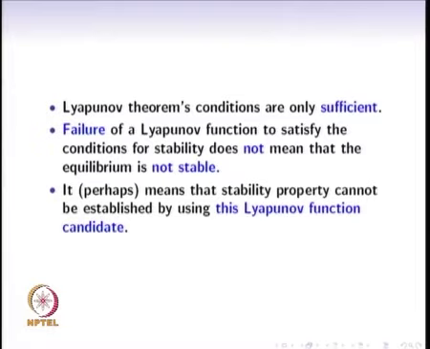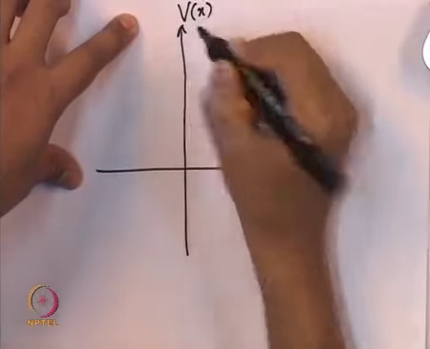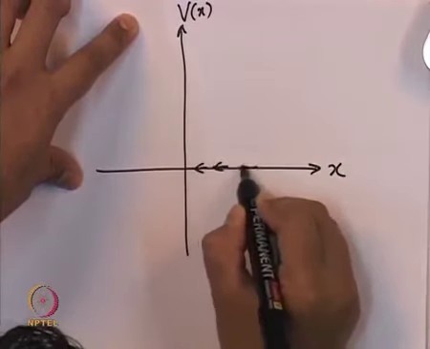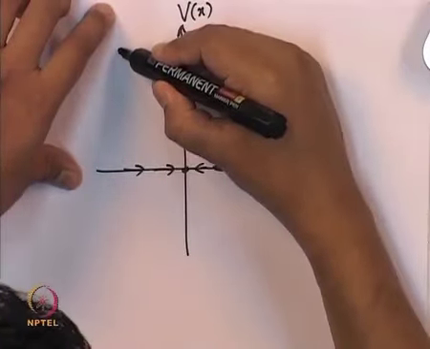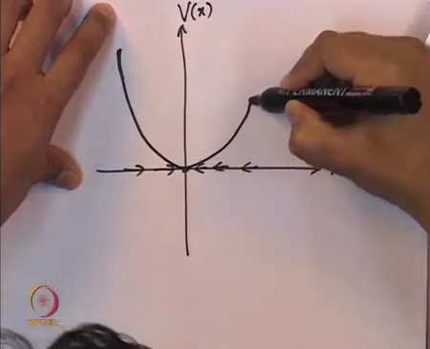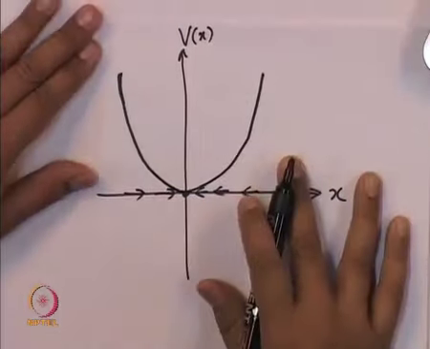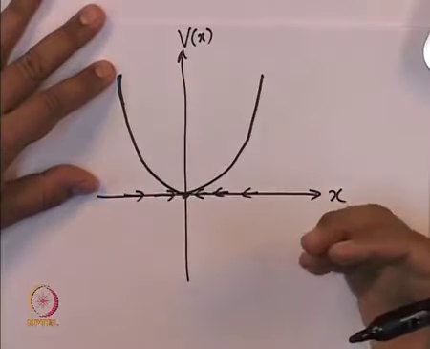So, before we go to some more results about Lyapunov's theorem, not just for locally stable but globally stable, we should draw a figure of how this Lyapunov function is helping. So, this is our x, this is v of x. So, we want to now conclude that all the arrows are directed towards the origin. We are able to do this by the existence of some function v. So, this function v is positive, that is why it has to always lie above the x axis.